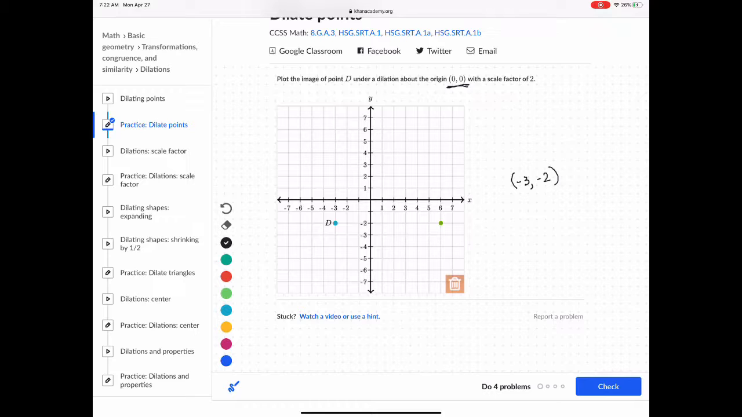So that means you're going to multiply each one by 2. So -3 times 2 is -6. -2 times 2 is -4. So I'm going to take my green dot here, and then I'm going to graph -6, -4. So I go -6, -4, and there's my new point.